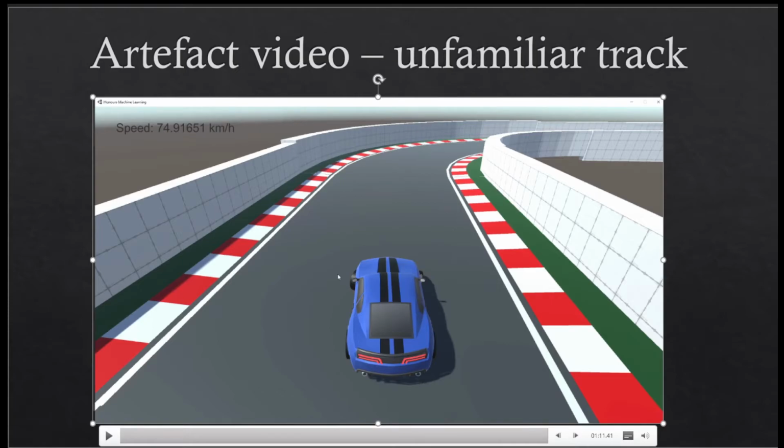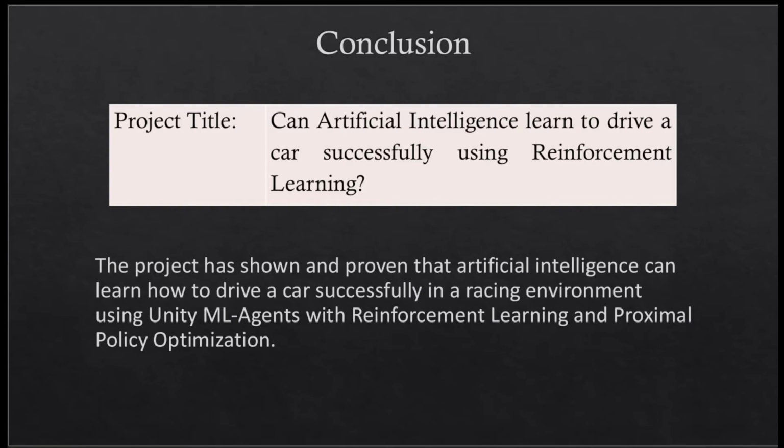So in the last phase of the evaluation, another complex track was created to check if the agents can manage to drive on a new track without any previous knowledge and training on this unknown track. It was found that only the 3 most successful brains produced during the training could complete the track. The best performance of an agent was recorded by the agent shown in the video. This agent successfully completed the training track and the evaluation track without colliding with a wall.